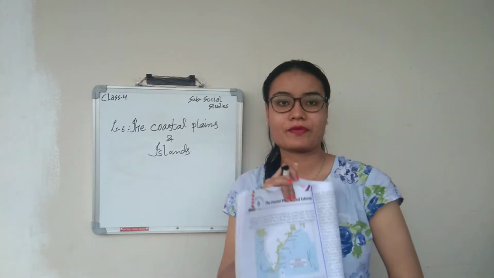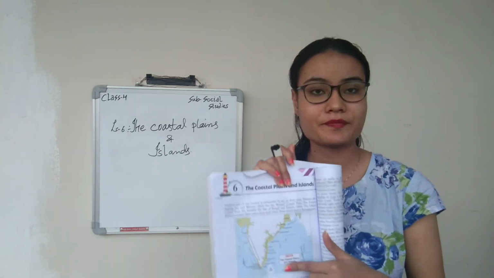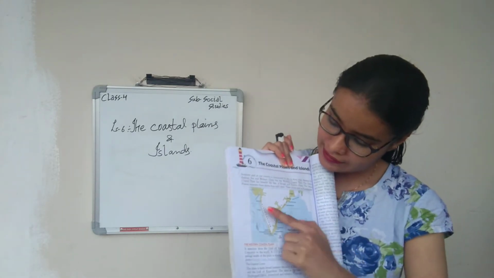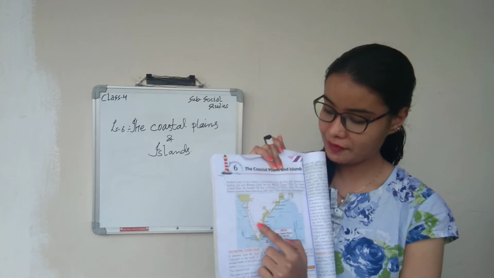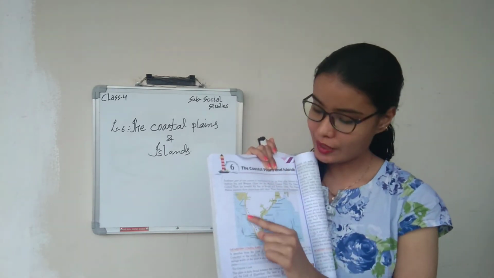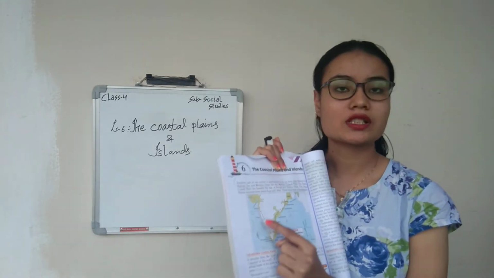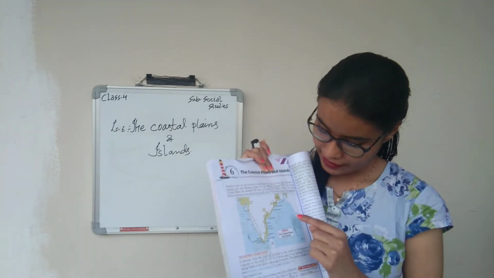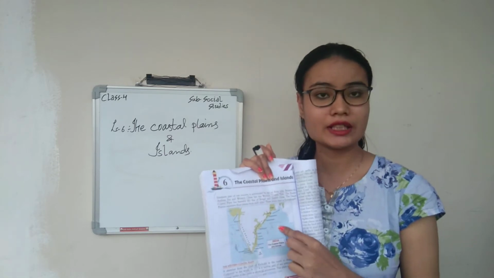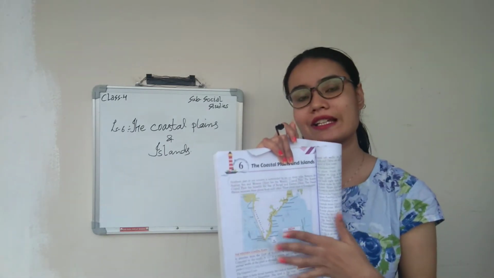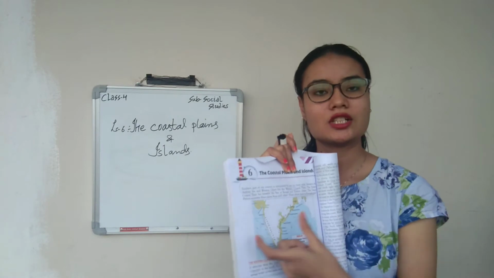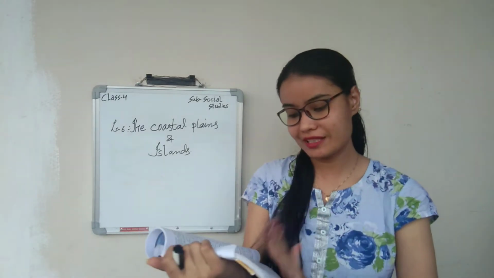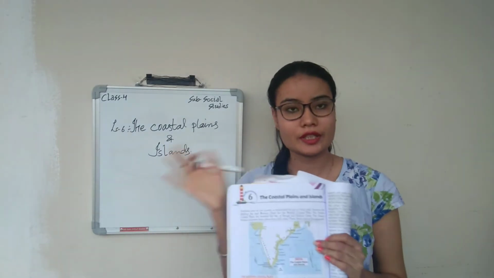So if you look at the map, you can see the southern part. When you see the Western Ghats and the Arabian Sea, there is one plain that is called the Western Coastal Plain. And towards this side, the Eastern Ghats and the Bay of Bengal, there lie the Eastern Coastal Plains. So towards the west side you have the Western Coastal Plains, and towards the east side you have the Eastern Coastal Plains.